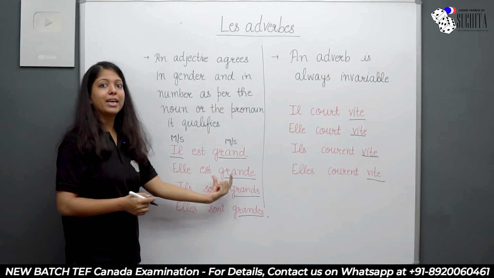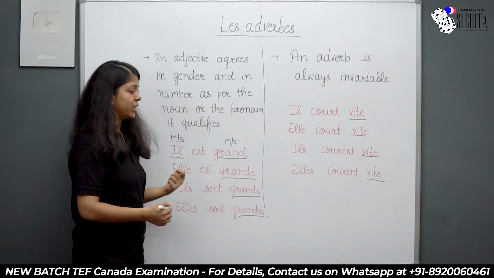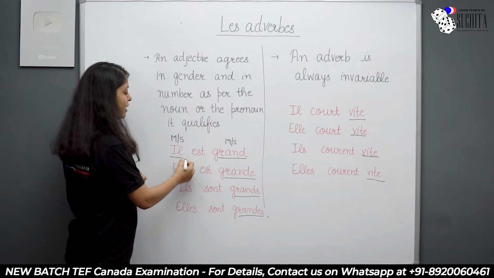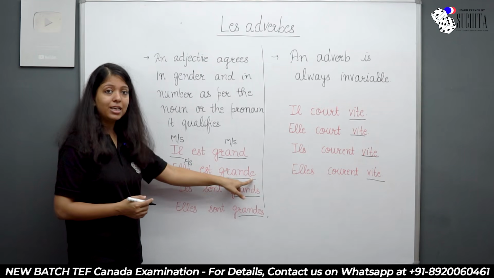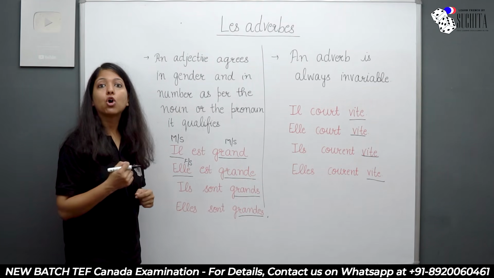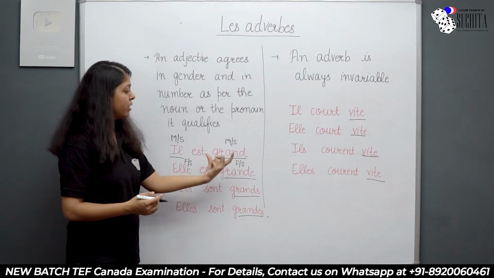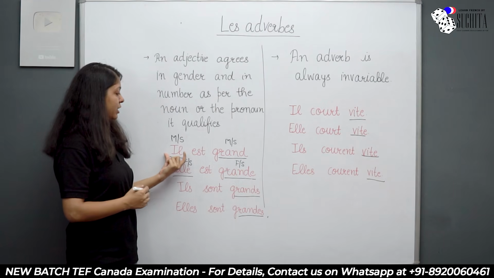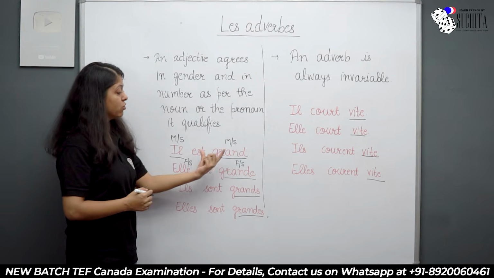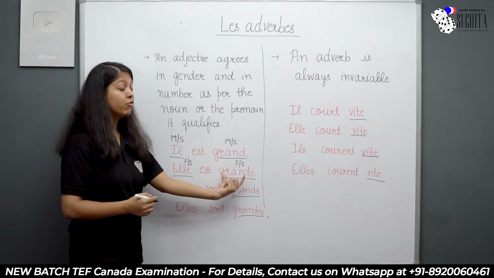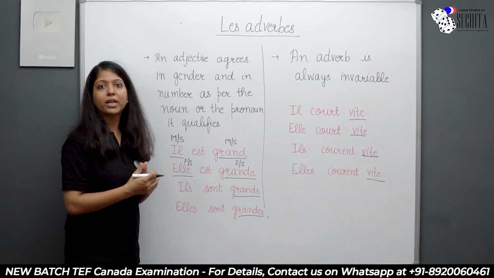When I say elle est grande, here I'm writing she is tall. Who is tall now? She. So she is feminine and singular. So that's why, if you see, I have added e to grand and it makes it grande. So that's feminine singular. So you see, grand is telling me the meaning of il, and grande here is telling me the meaning of elle. So this will also change. You will make the feminine of the adjective depending upon what it's telling me the meaning of in the sentence.